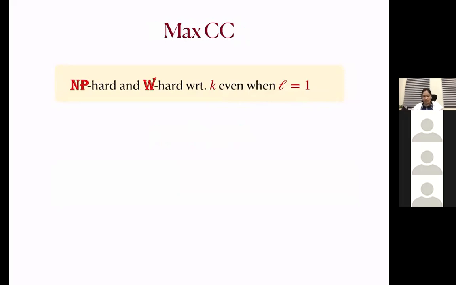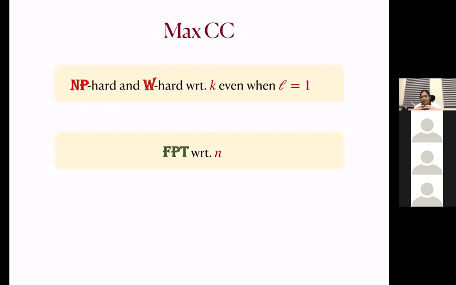Here, instead of K-Borda, we are computing the satisfaction of every voter under the rule CC. Because CC is itself an NP-hard problem, clearly any multi-model CC is going to be NP-hard and W-hard with respect to K, even when we just have one layer. But this problem is FPT with respect to the number of voters.